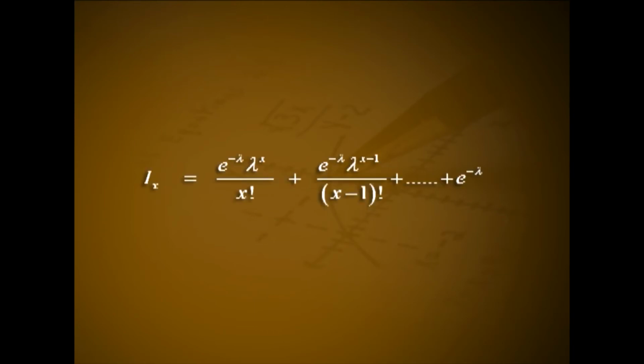Hence, I_x is equal to e^(-λ) λ^x by x factorial plus e^(-λ) λ^(x-1) by (x minus 1) factorial plus etc. plus e^(-λ).